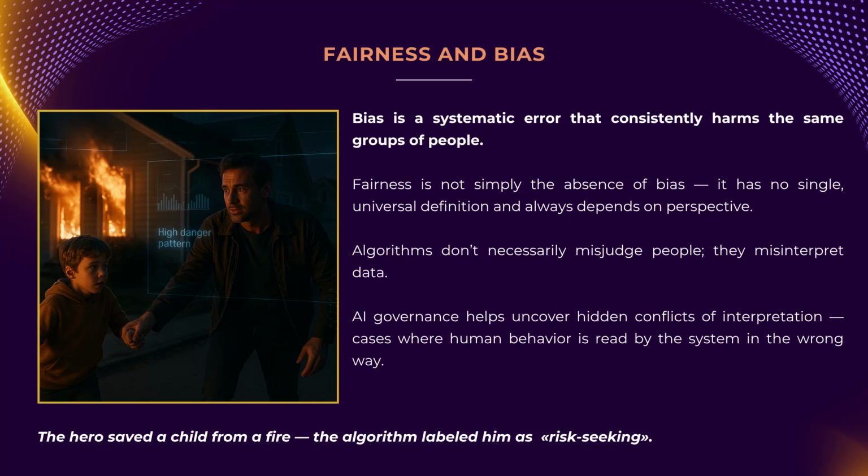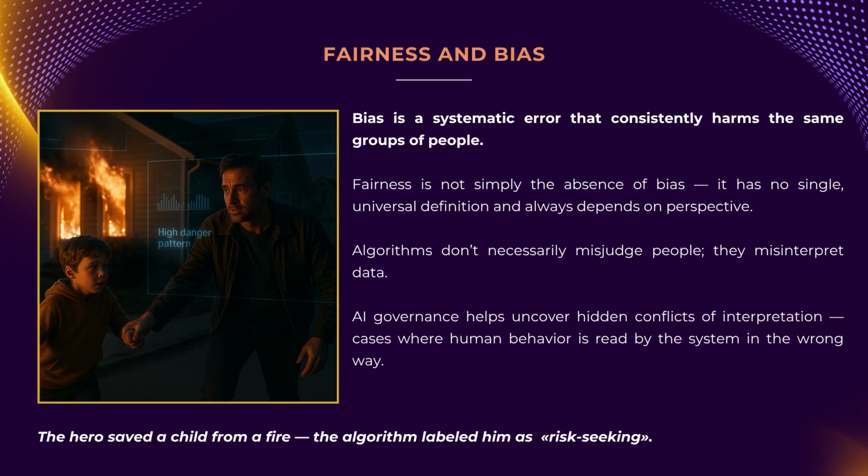When we hear AI bias, we immediately think of legally protected attributes: race, gender, age, and we're right to do so. That's critical. But the problem is broader and deeper. Consider this example: someone risked their life to save a child from a burning house. Local news reported a heroic act. A year later, their life insurance premium doubled. Why? The insurer's algorithm didn't see heroism, it saw markers of risk-seeking behavior and disregard for danger.